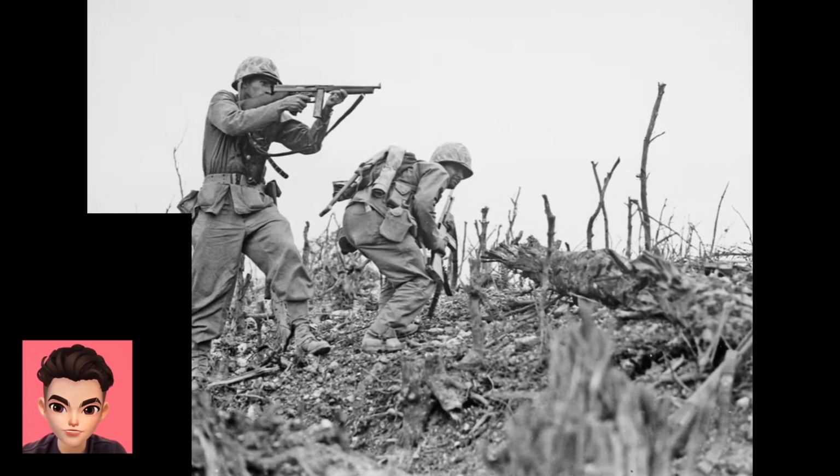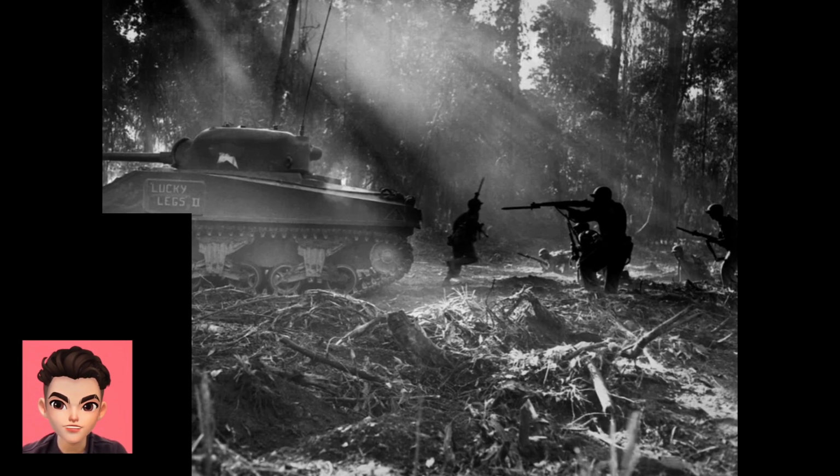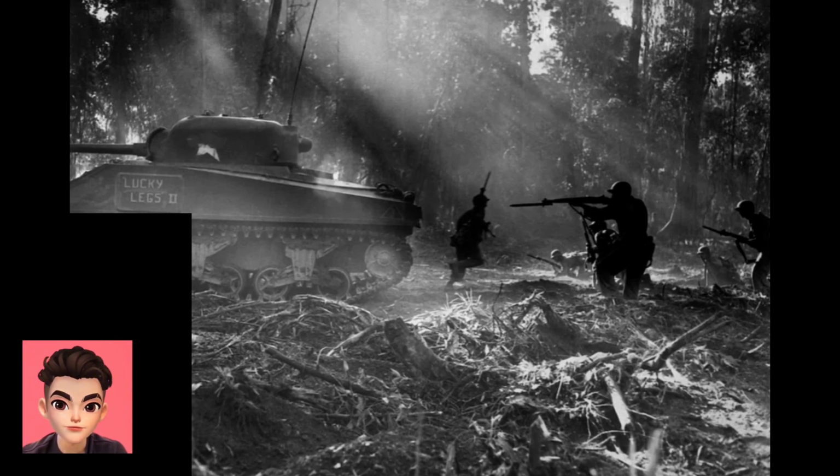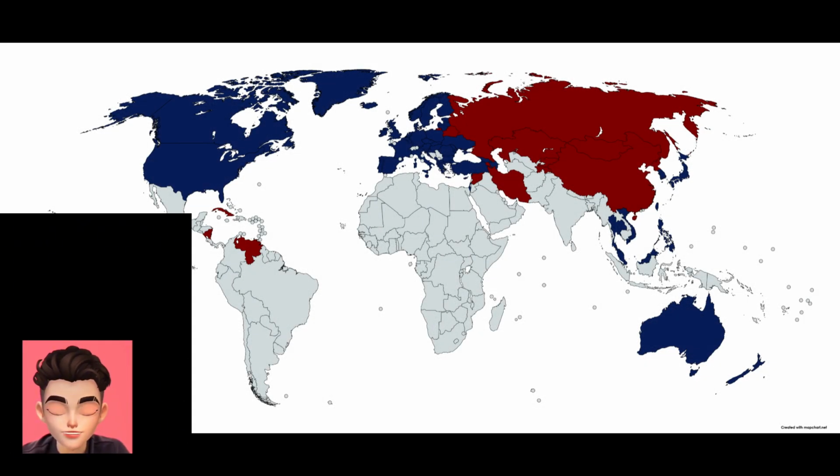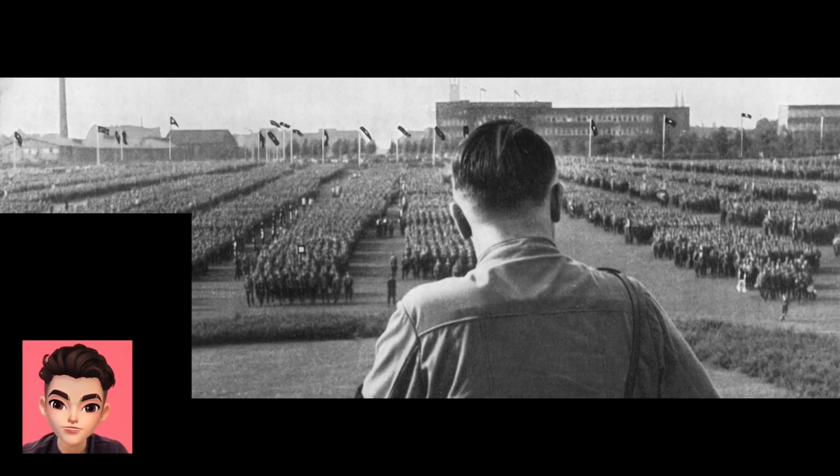By 1939, Hitler invaded Poland, after already annexing Austria and Czechoslovakia. Britain and France had enough. On 3 September 1939, they declared war on Germany. World War II had officially begun.